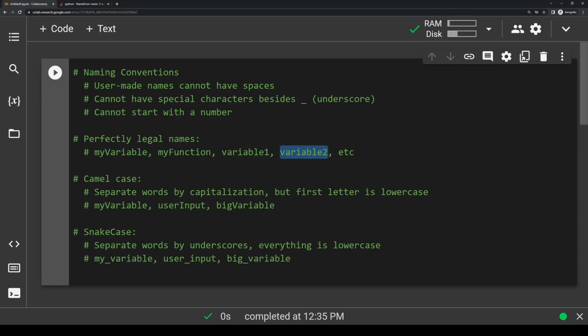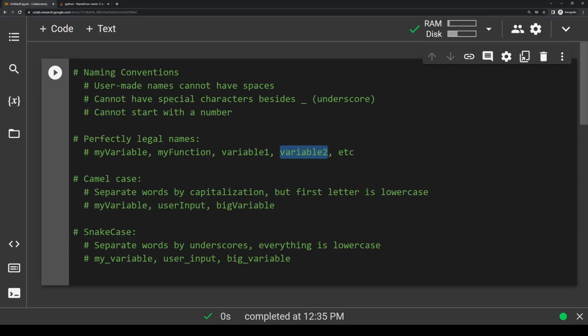In terms of style, it is mostly up to you how you want to write names, but your name should always be relevant to what you're trying to do. So if you're capturing user input and storing it in a variable, you should probably call the variable user input or something that can tell you what it means. In a lot of the examples throughout these videos, I used x or my variable or my function or super generic names like those to name variables. But in reality, those names don't indicate what the variable actually does, so try and stay away from those super generic names.